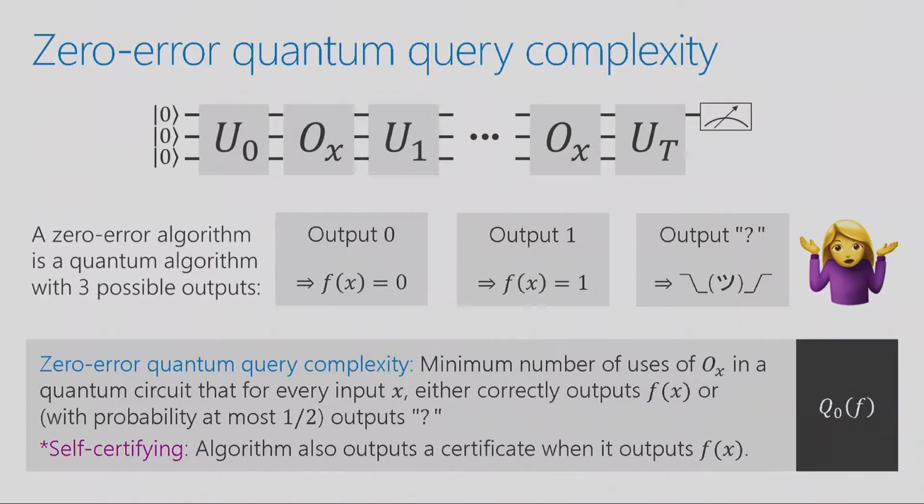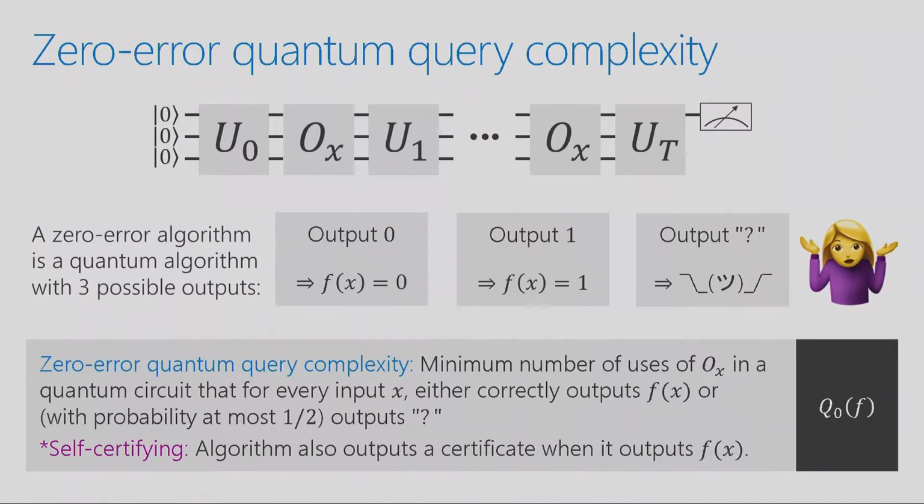also outputs a certificate or a proof convincing you that the answer is what it claims to be. So if it says, for example, the answer is 1, it's also going to output a set of bits. For example, it's going to output x1 equals 1, x3 equals 0, and x7 equals 0, such that if you query those 3 bits, you are now convinced that the answer is indeed what it claimed to be. So that's what a certificate is.